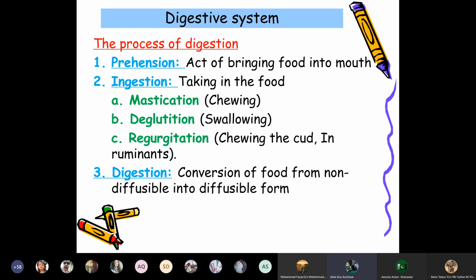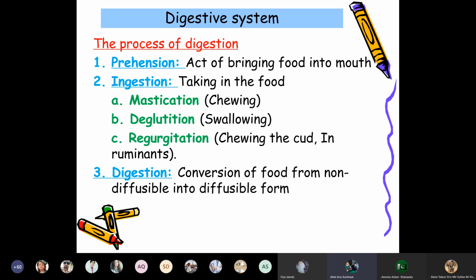The digestive system has a process of digestion in which six steps take place to complete the process. First is prehension, the act of bringing food into the mouth. Different animals have different modes of grabbing the food into the mouth. They may use the tongue, teeth, lips, or forelimbs to grab the food and bring it into the mouth.